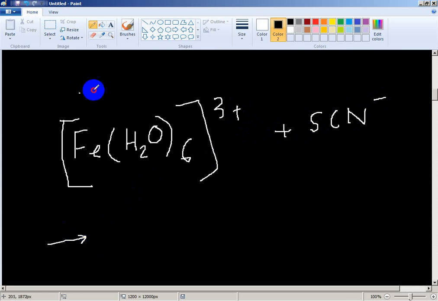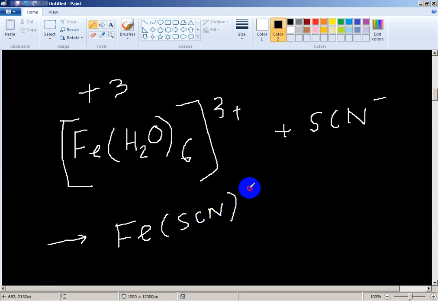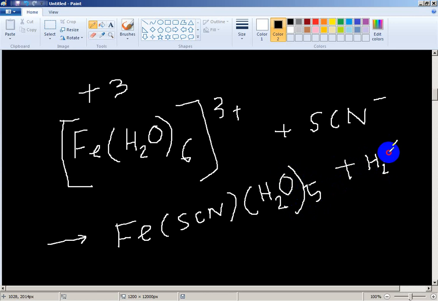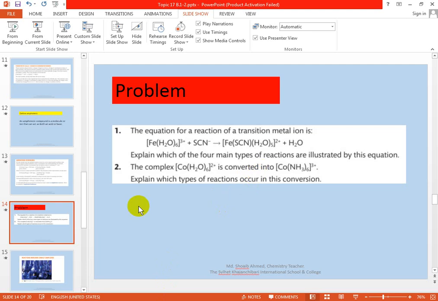Here the oxidation number of iron is +3, because water is neutral, 0. Now here thiocyanate 1 replaces.